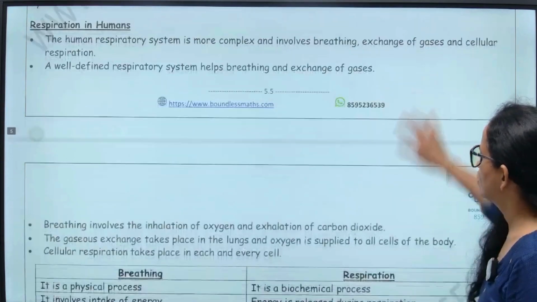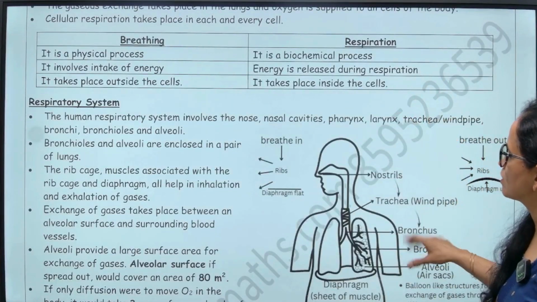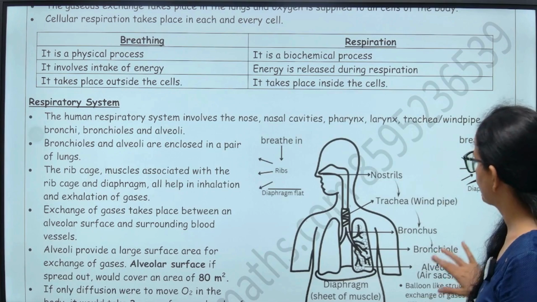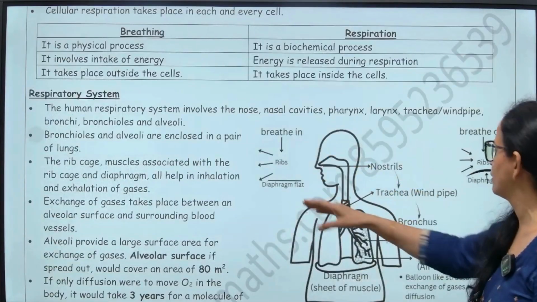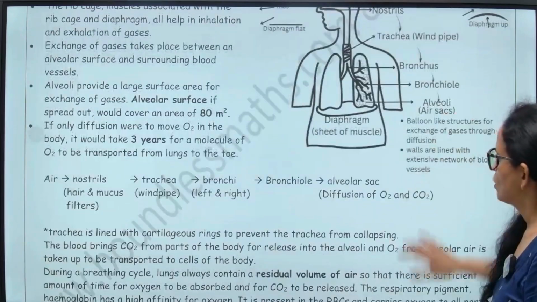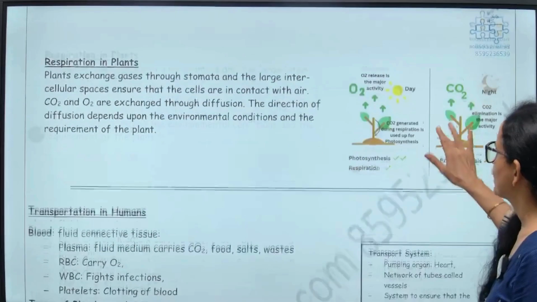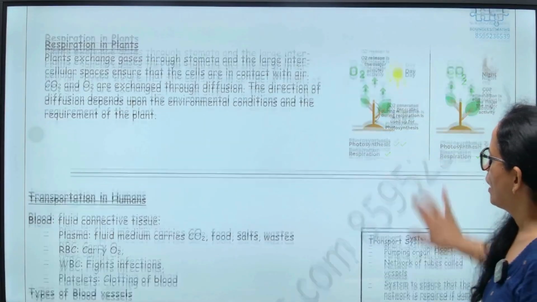Then we talked about the respiratory system in humans, the difference between breathing and respiration, and how the ribs and the diaphragm behave during inhalation and exhalation. So again, after that we covered a few reasoning questions, respiration in plants and transportation.